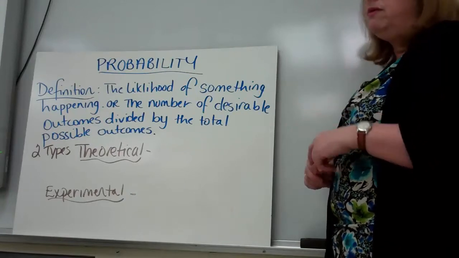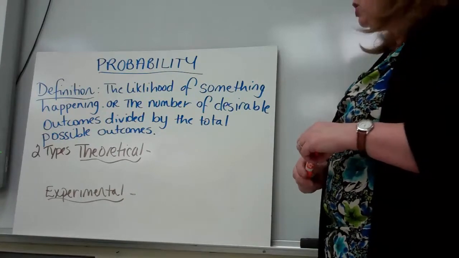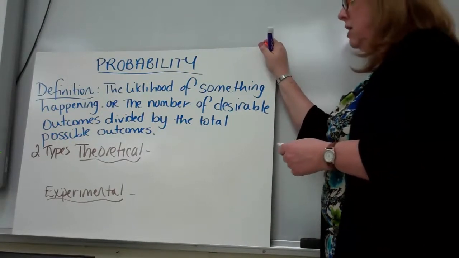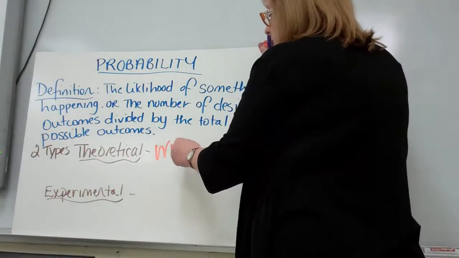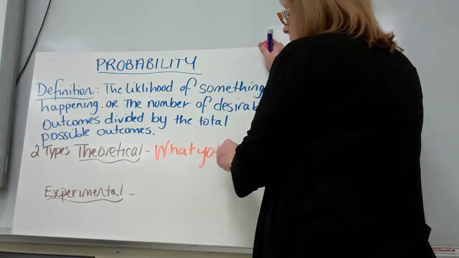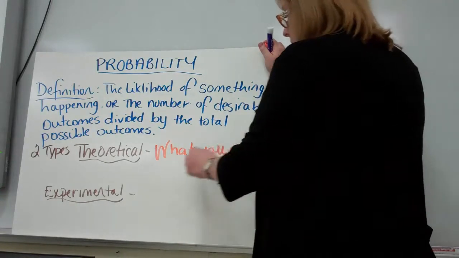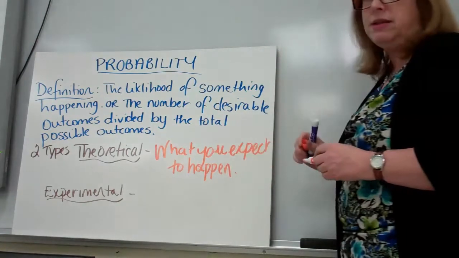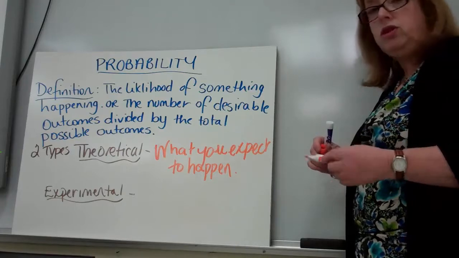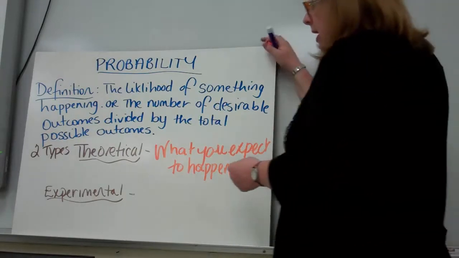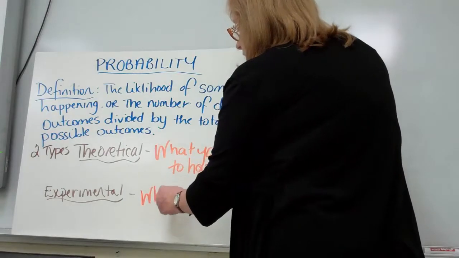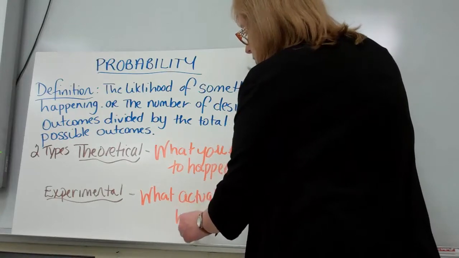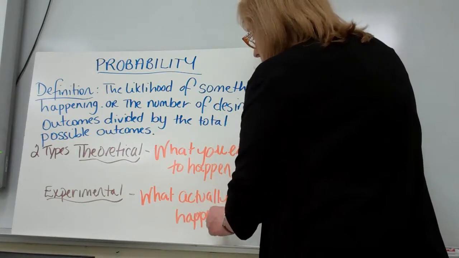Both of them in fact have a more complicated definition in the book and in other sources, but an easier way to remember this is that theoretical is what you expect to happen based on math. So you have figured something out and made some calculations and figure that this is what you expect to happen in a given situation. Then you go to do some trials or a simulation experiment and you find out what actually happens. And so we find an experimental probability. And they're not always the same.